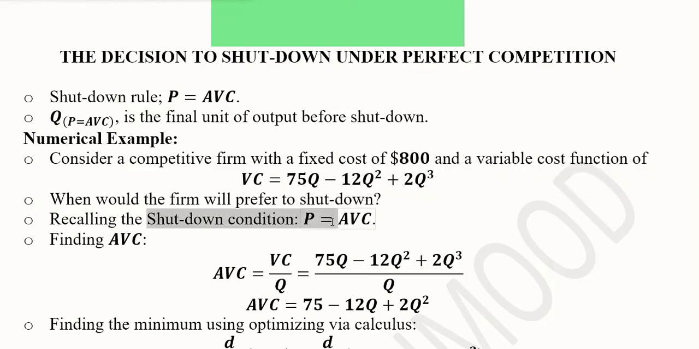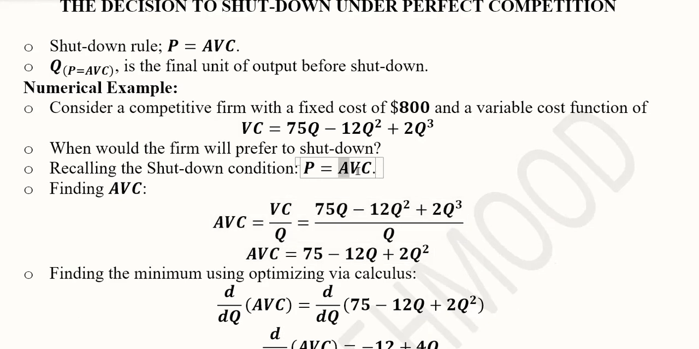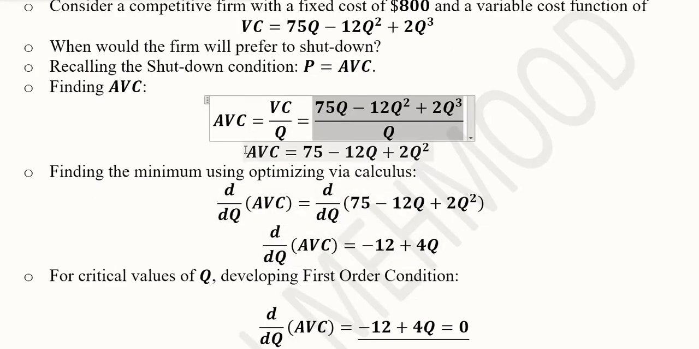The shutdown condition is already known. For that, we want to calculate AVC because this is not given. We are given VC, that is the variable cost. So we can take the average of it simply by dividing it by the independent variable, which is Q. Once we did this, we found the value of AVC in this functional form.